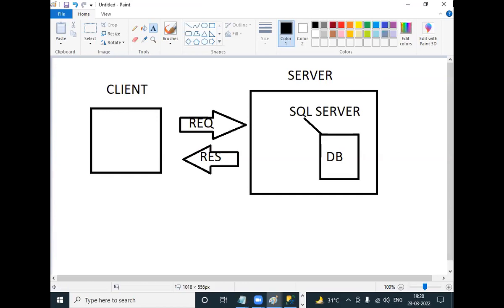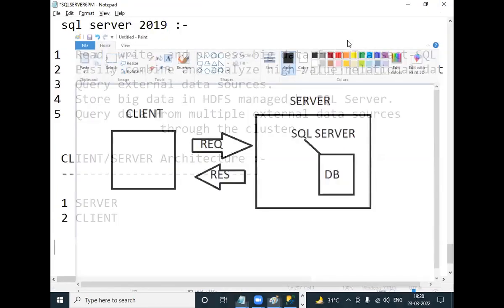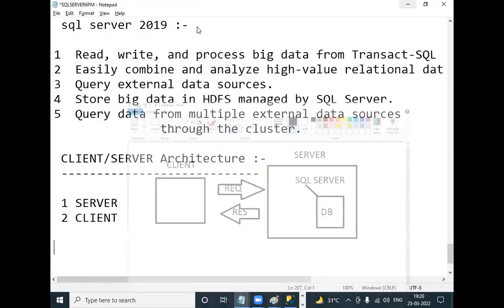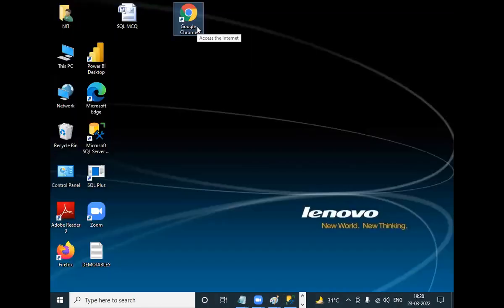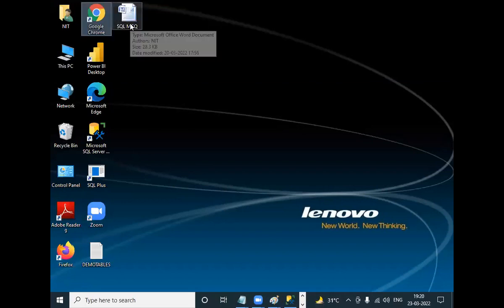To connect to the Gmail server, you open Google Chrome. What is Google Chrome? Browser. That means using this tool, you are connecting to the Gmail server.